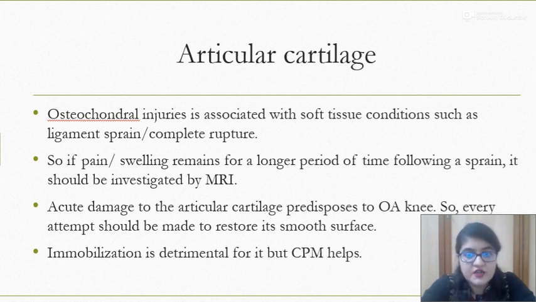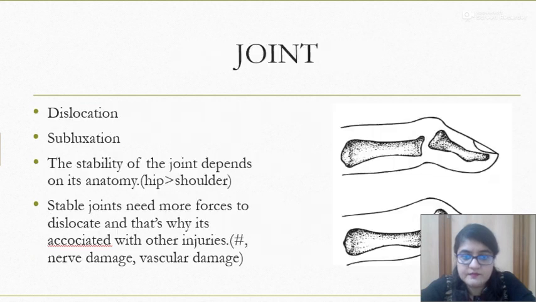Acute damage to the articular cartilage predisposes to OA, and so every attempt should be made to restore its smooth surface. Immobilization is not good for articular cartilage, so the machine called CPM, that is continuous passive motion, will help in place of immobilization.